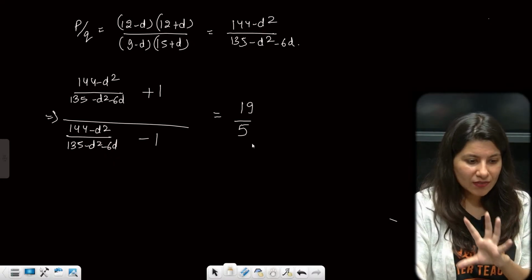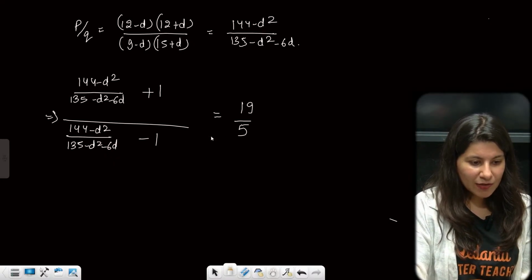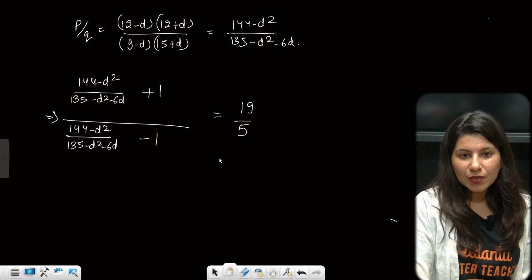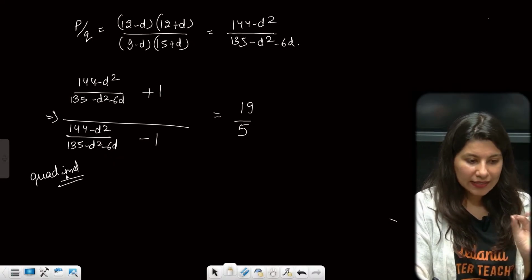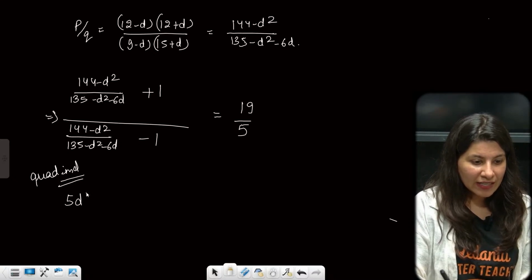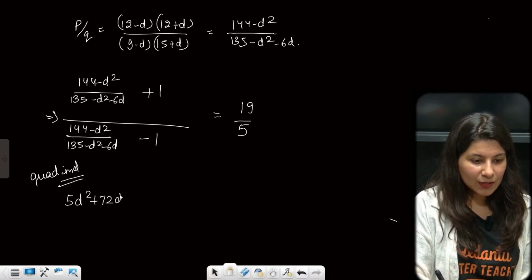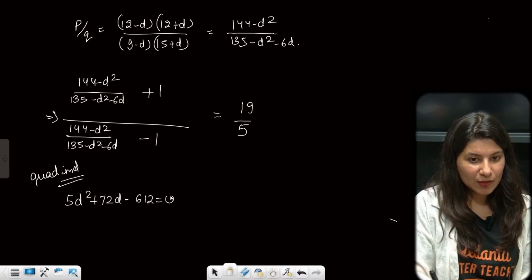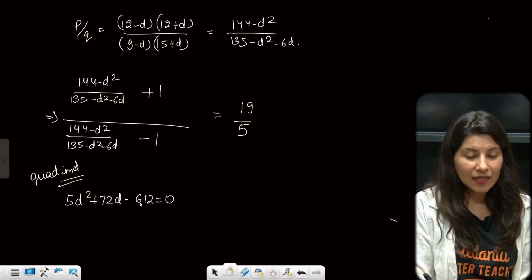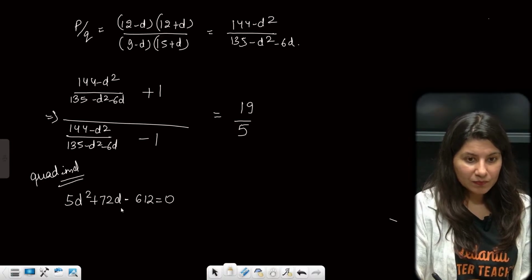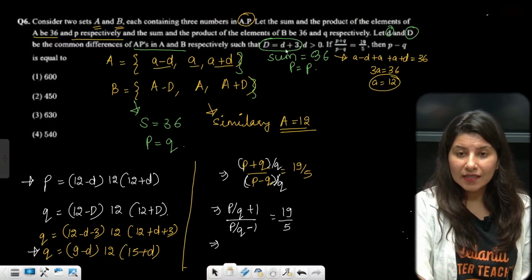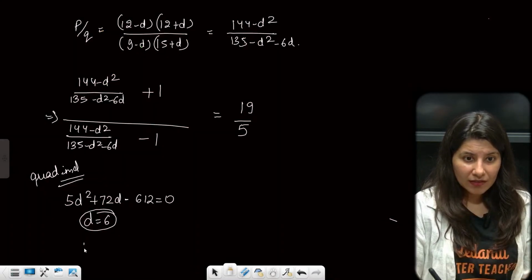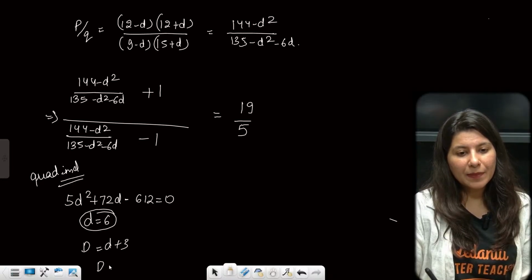A little complicated it is looking right here. But if you open it, what you're going to get is a quadratic in D. I am writing directly the quadratic in D. I have already solved it for you: 5d square plus 72d minus 612 is equal to 0. A little bit lengthy, I can see that. If you solve it, you will get d is equal to 6. And if small d is 6, capital D is d plus 3, so capital D is 9.